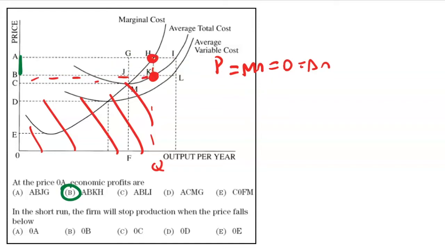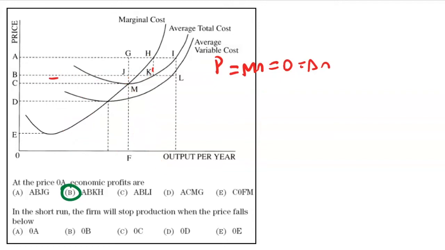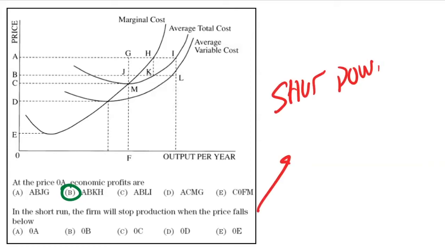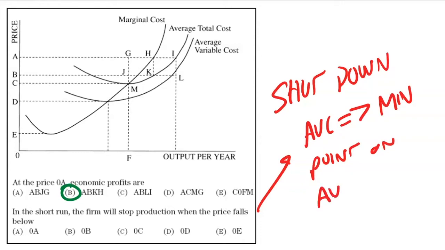And then let's erase this so we can get to our next question. So our next question deals with, in the short run, what's going to happen? In the short run, the firm will stop producing when the price falls below. So remember, for shutdown, we really only care about the AVC, or more specifically, the minimum point on the AVC. So in other words, we just have to look at here, because we said where the marginal cost intersects with these average cost curves is going to represent that minimum point.